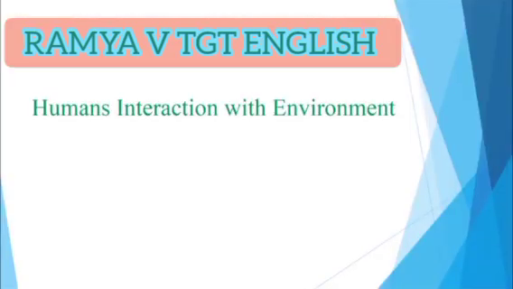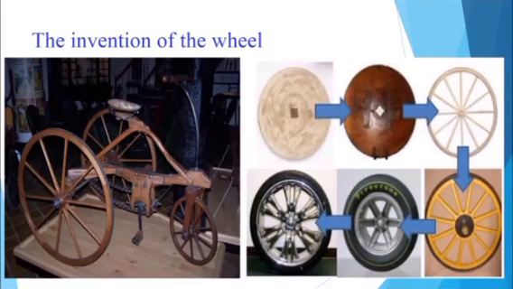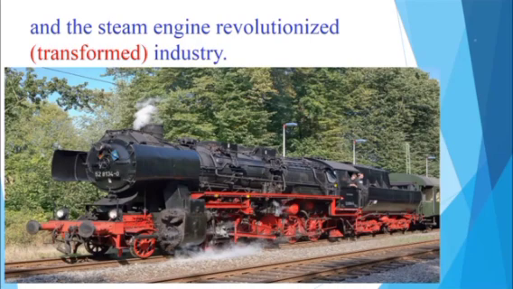Now we are going to learn the continuation of the topic humans' interaction with environment. The invention of the wheel and the steam engine revolutionized industry. Here revolutionized means transformed.